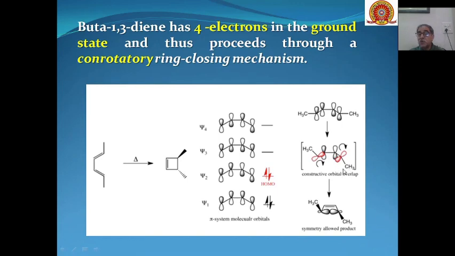Because both lobes have the same sign, the overlap will be constructive, and the product is formed only if the overlap is constructive. That means conrotatory motion will lead to the formation of the product, because the interaction between the highest occupied molecular orbital is a constructive orbital overlap, and we will get this symmetry allowed product, which will be a trans product.